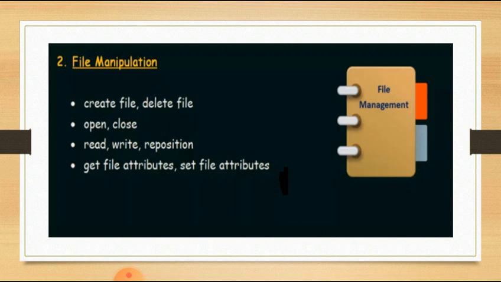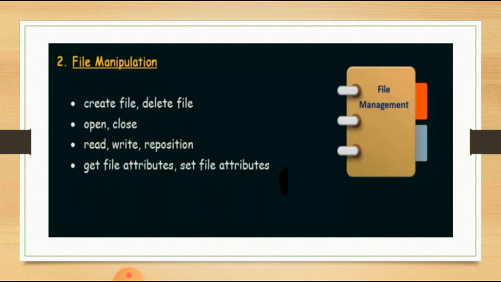So read and write are again two system calls used in file manipulation. And similarly get file attributes and set file attributes. To get and set the file attributes, we need to use the system calls get file attributes and set file attributes.